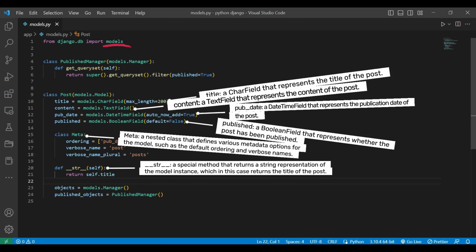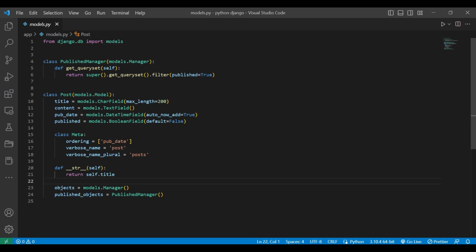When you import a model class in Django, whether it's from the same module or a different module, Django creates a new class object in memory that represents the model. This new class inherits from the django.db.models.Model base class and includes all of the attributes and methods defined on the original model class. For example, when you import the Post model class, Django creates a new class object that represents the model, and this new class includes all of the attributes and methods defined on the Post class.